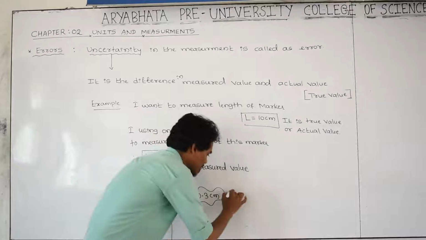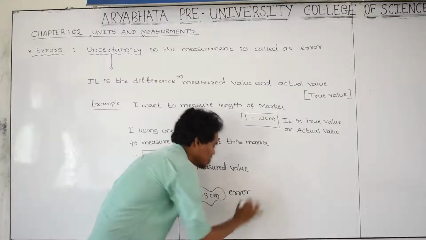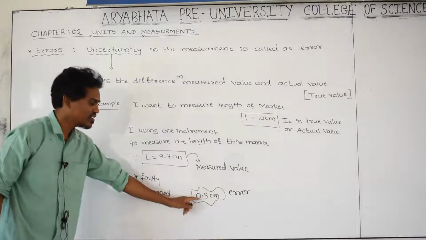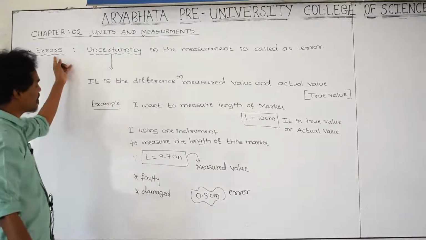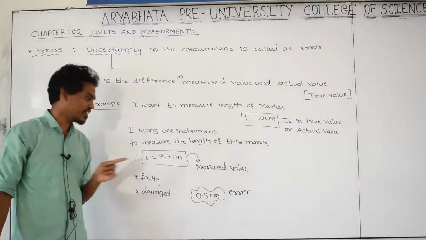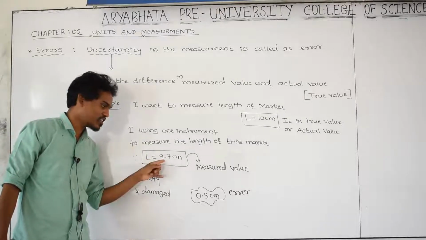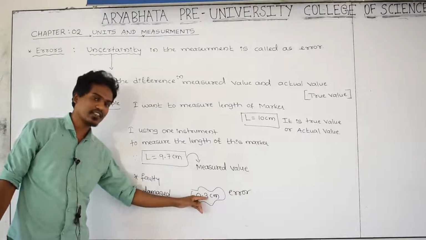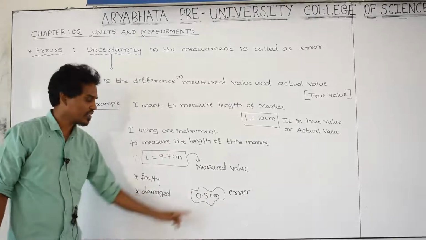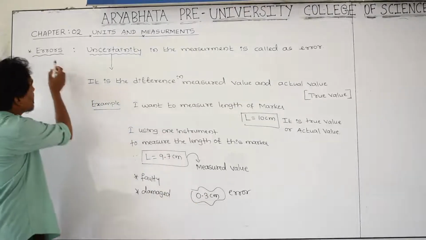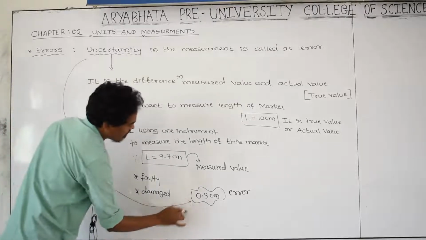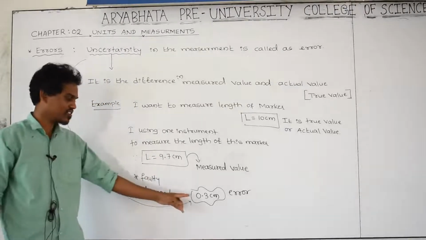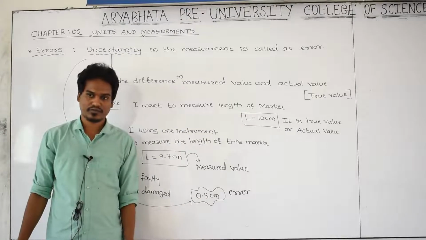This is called an error. How much error does your measured value have? 0.3 centimeter. Are you getting what we mean by error? Yes, this is the error present in this measured value. Yes, 0.3 error, or this is uncertainty. How much uncertainty is there in the length? The uncertainty in the measured value is 0.3 centimeter.